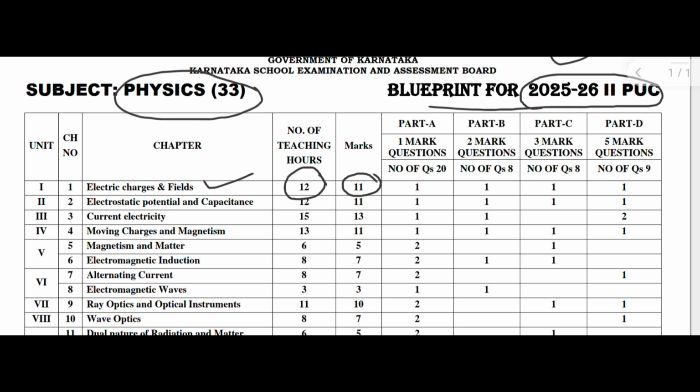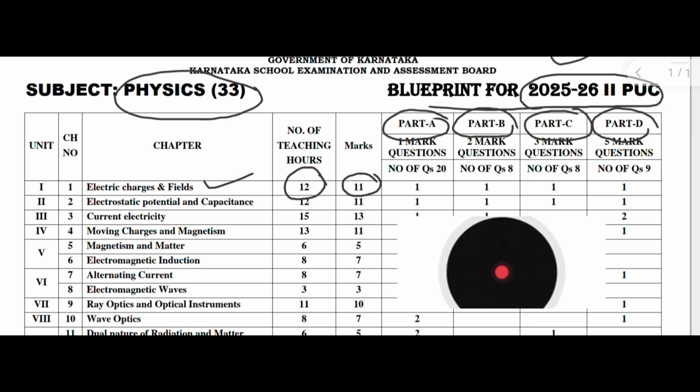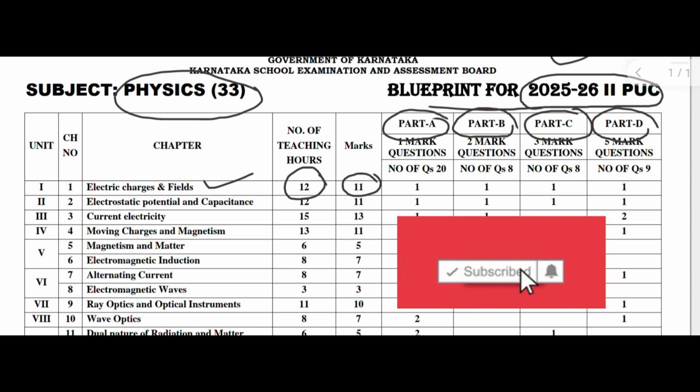Part A always refers to 1 mark type questions. It may be MCQ or fill in the blank type. Part B always refers to 2 mark type questions. Part C refers to 3 mark type questions. Part D means 5 mark type questions. In part D, you may get NP or LA, where NP means numerical problem, also for 5 marks, or LA, long answer, meaning a derivation, which is also 5 marks.